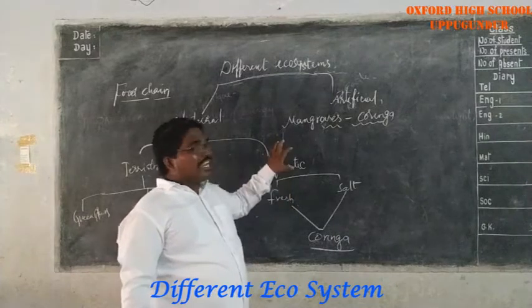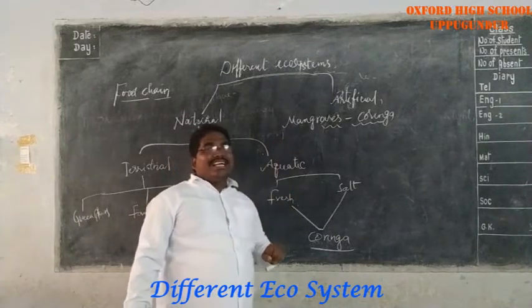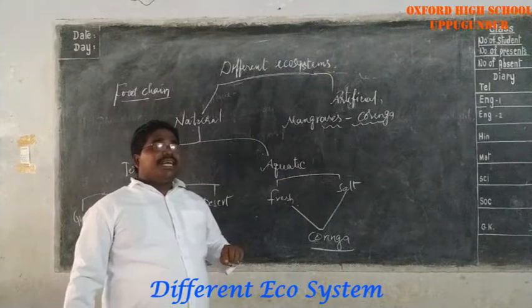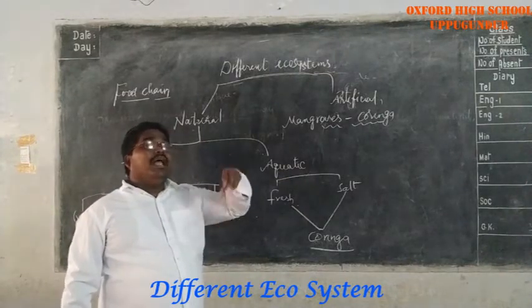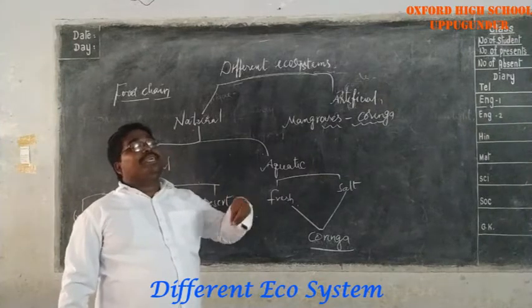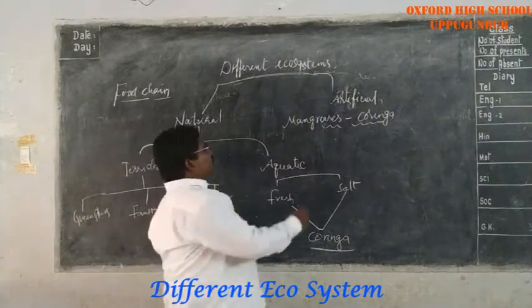They provide different types of nutrients to the organisms that live in them. Generally, mangroves are forests that grow in the backwaters of low depth areas in the seashore.